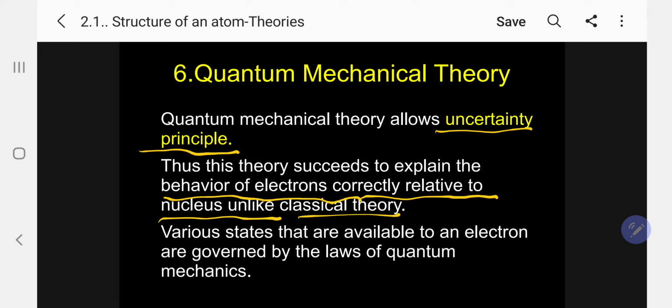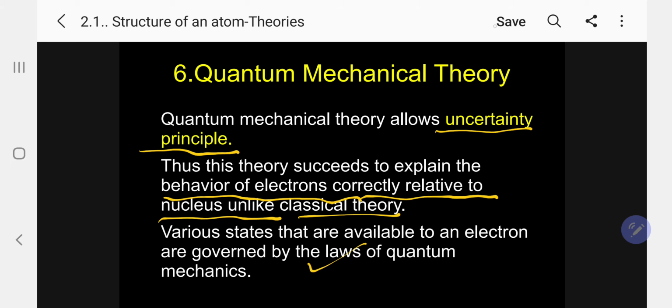Actually, we are going to discuss this under the second part, the dual character of matter. There are two theories we are going to discuss: one is classical theory, another is quantum mechanical theory. So classical theory fails, and only quantum mechanical theory succeeds because the uncertainty principle is taken into account. Now, the various states that are available to an electron are governed by the laws of quantum mechanics.